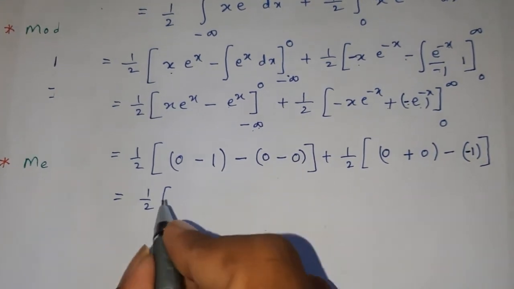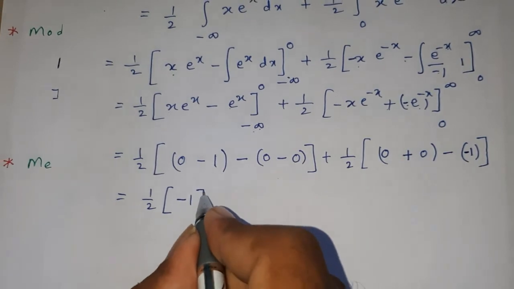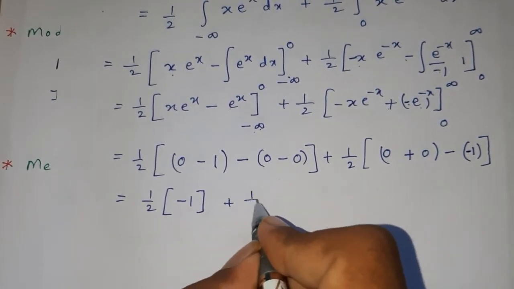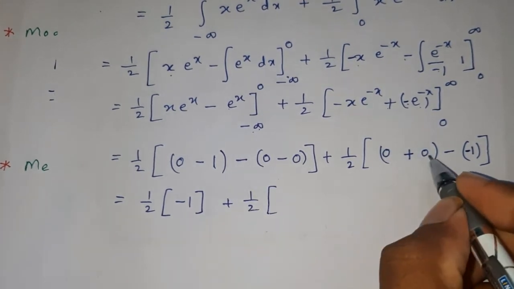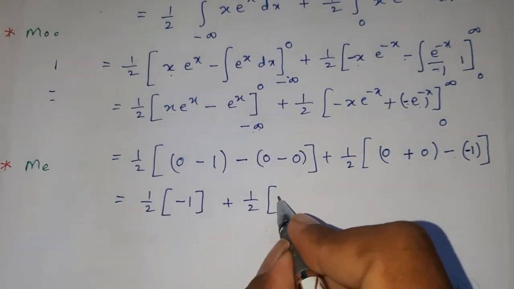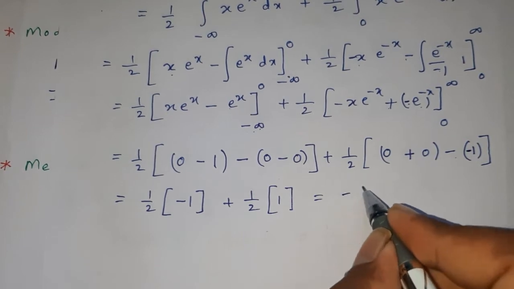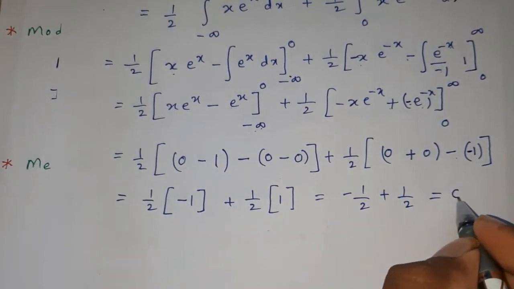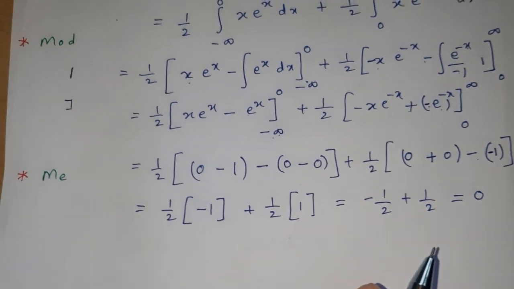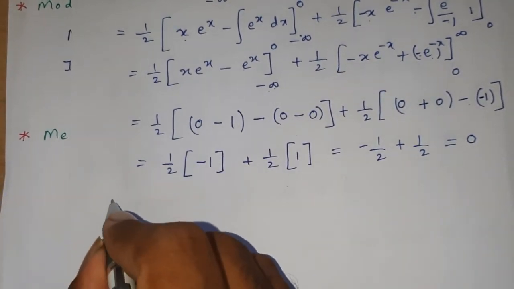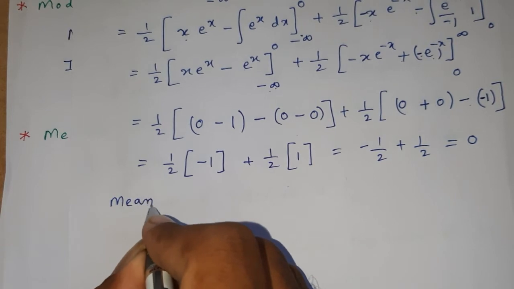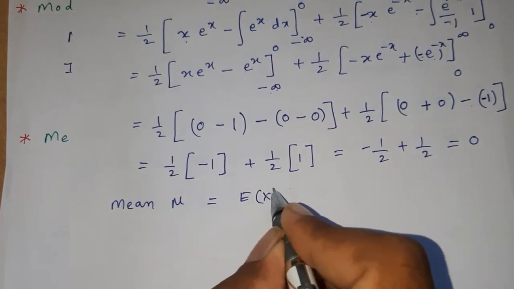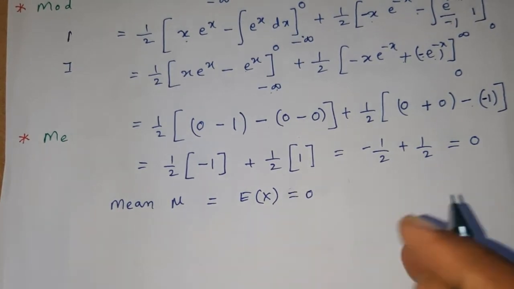Now 0 minus 1 minus 1, 0 minus 0 is 0, plus 1 by 2, 0 plus 0 is 0, minus into minus plus 1. Minus 1 by 2 plus 1 by 2 is equal to 0. Therefore the mean mu is equal to E of x, which is equal to 0.